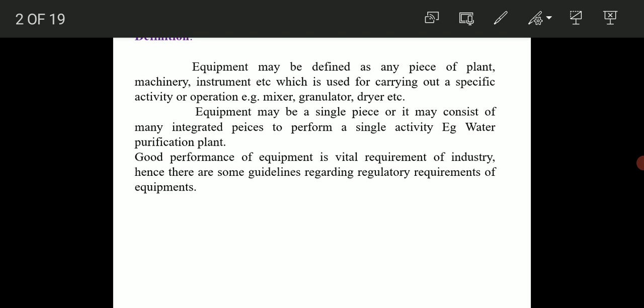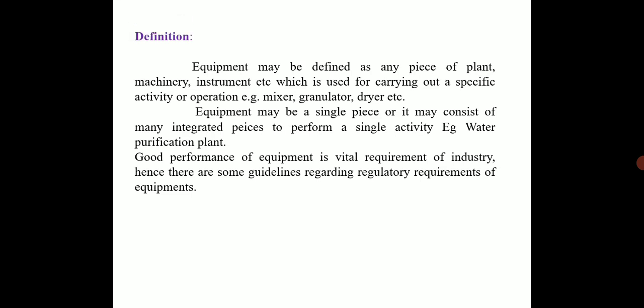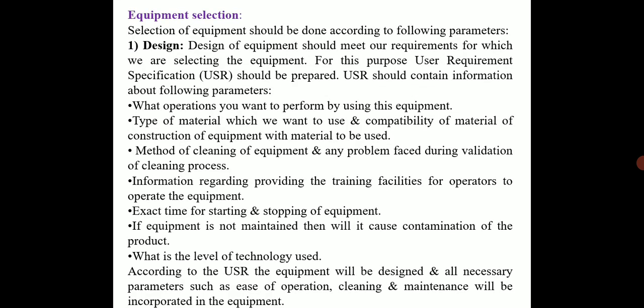Good performance of equipment is a vital requirement of an industry, and hence there are some guidelines regarding regulatory requirements of the equipments. So we have to see the guidelines of the equipment, and how we should do the selection of the equipment. Selection of equipment should be done according to the following parameters.